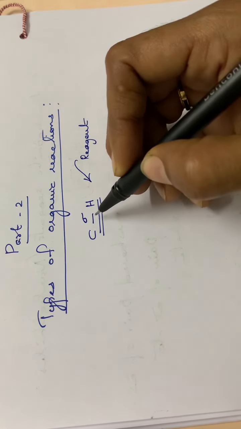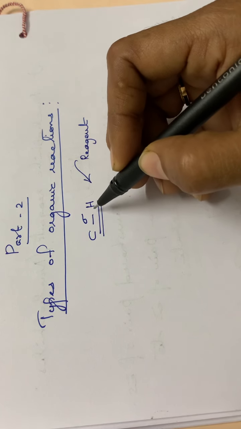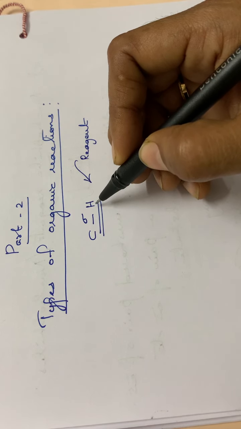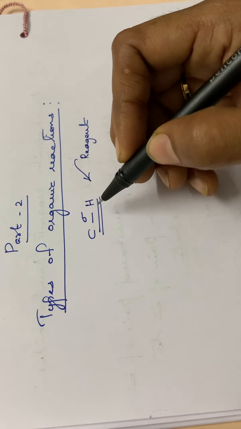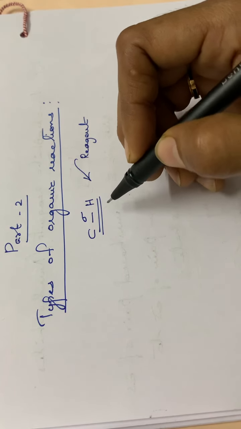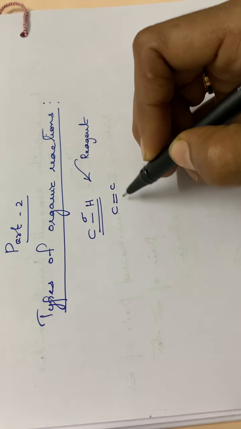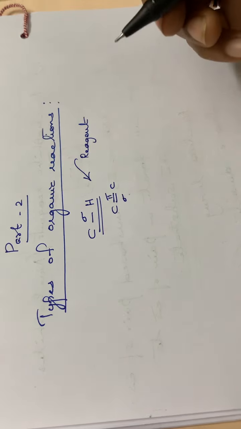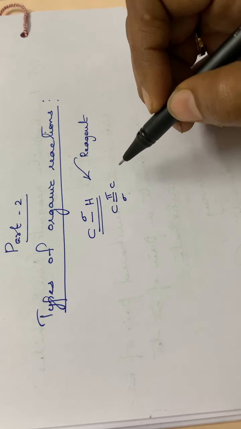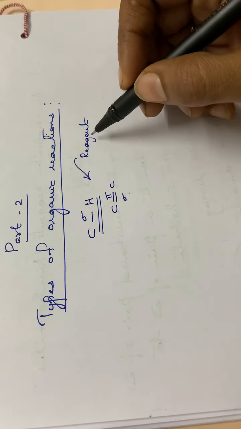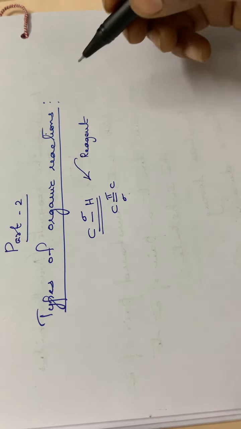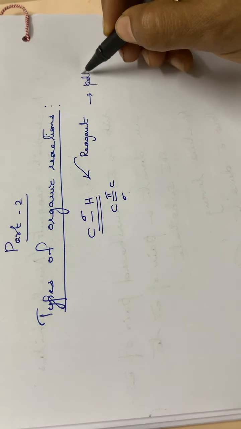This bond will be broken up. Sometimes the broken bond will be a carbon hydrogen bond, or it can be a double bond, that is a sigma bond or a pi bond, isn't it? So here this bond will be broken during the attack of a reagent and the products will be formed.